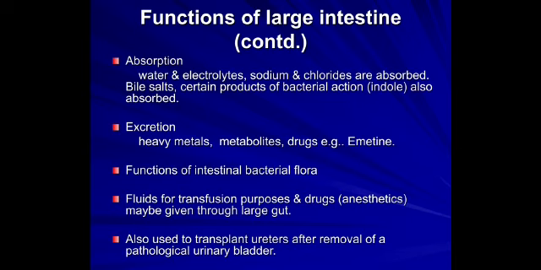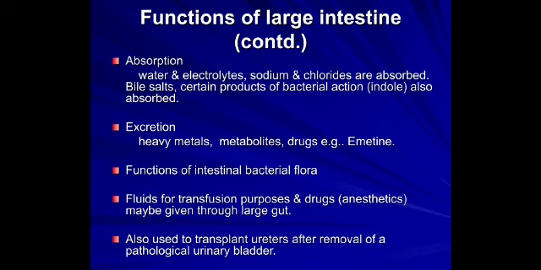Absorption is very important in the large intestine because water and electrolytes, sodium along with chlorides, are absorbed. Bile salts and certain products of bacterial action like indole are also absorbed. Heavy metals, metabolites, and drugs like emetine are excreted. Functions of intestinal bacterial flora, as we discussed, help in supplying vitamins K and B and have an important role in preventing infection.